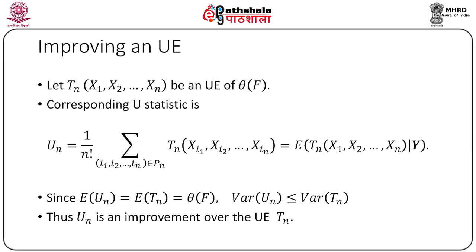Now, using the results of iterated expectations, we find that the double expectation of Tn squared given the y vector is nothing but the expected value of Tn squared. Thus, the variance of Un is less than or equal to the variance of Tn, since Un and Tn are both unbiased. And hence, Un is an improvement over Tn in terms of variance reduction. That is, if we use Un instead of Tn, we can have a smaller variance than in case of Tn.